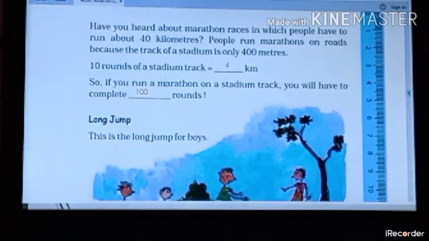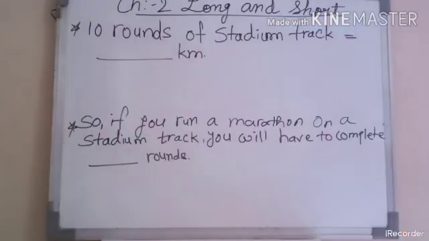400 meters. So now our question is that 10 rounds of a stadium track is equal to dash kilometers. So let's see explanations on board. 10 rounds of a stadium track is equal to dash kilometer.